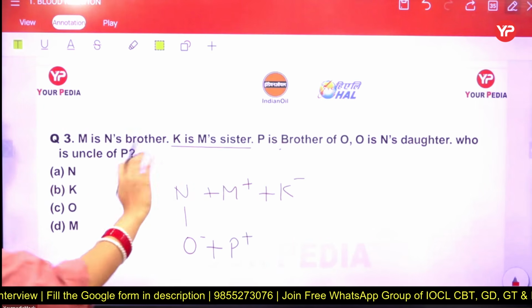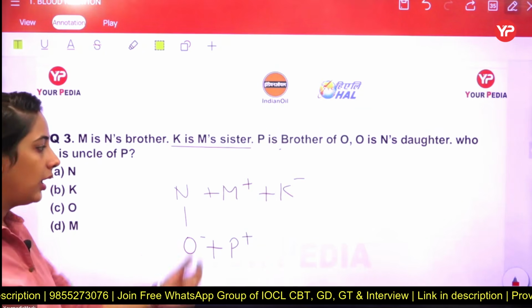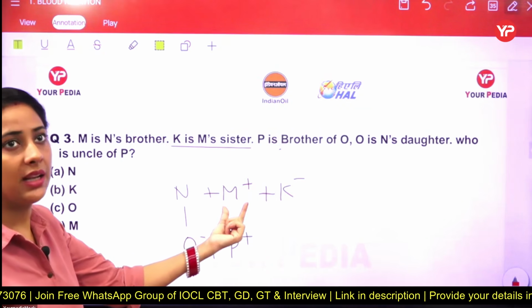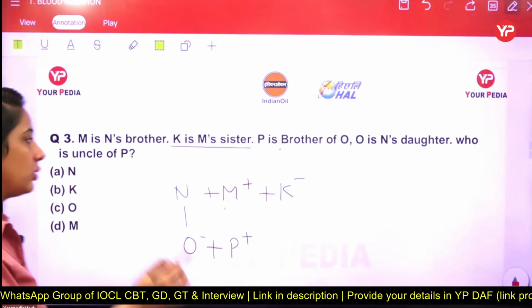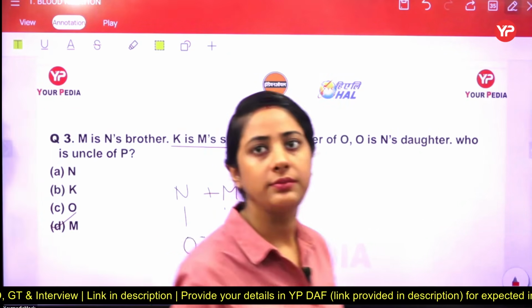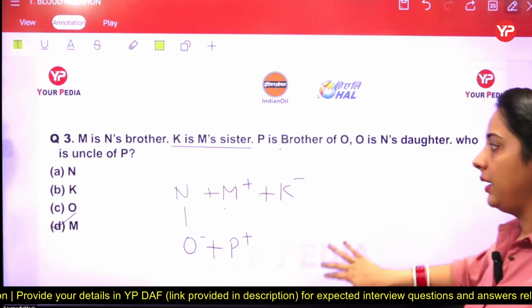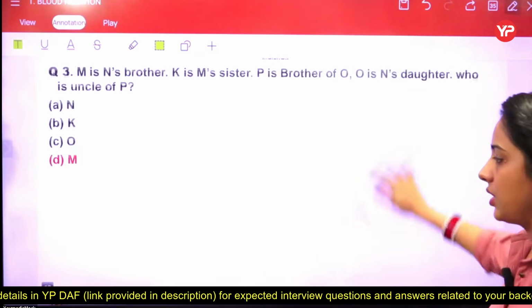We know that the gender of N is not clear. It means N is a parent, maybe father or mother. But we say that yes, M is a male and M is a brother of N. So that's why M is the uncle of P. Now, you crack this one, M is the uncle of P. Let's just focus on the next question.